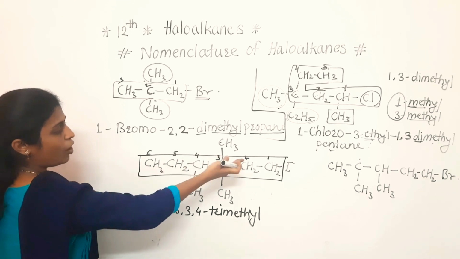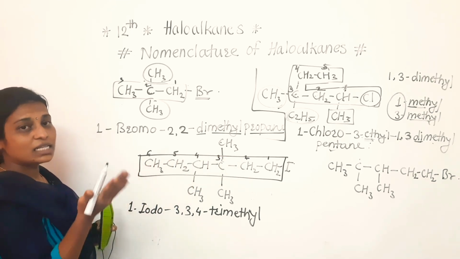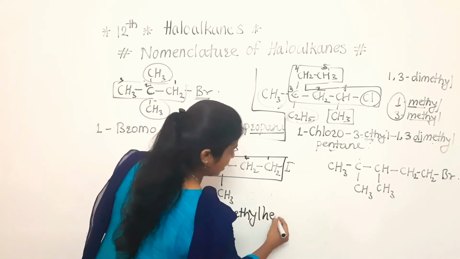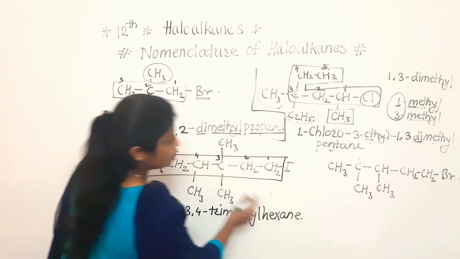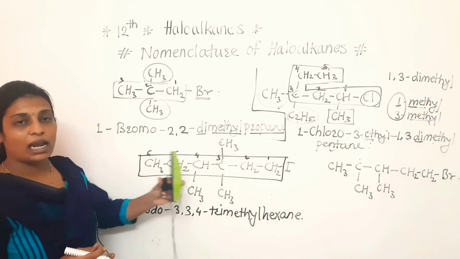Now what remains? How many carbon atoms are there in the selected chain? 6. So it ends with hexane. Clear to everyone? So this is the next example, and the last one remains.